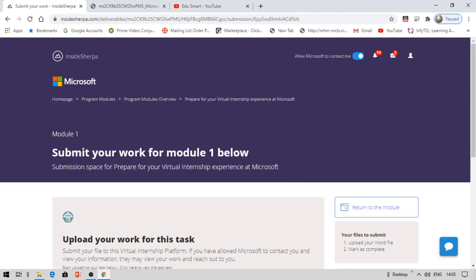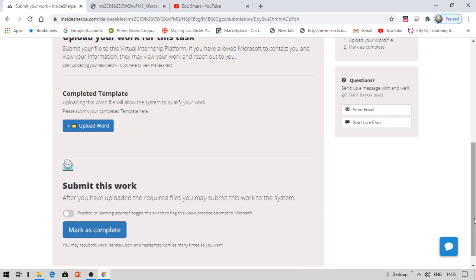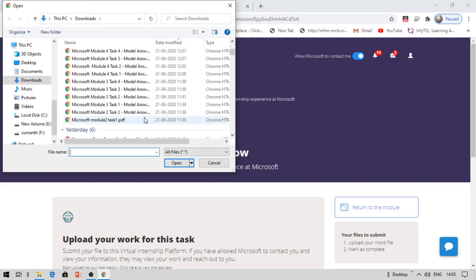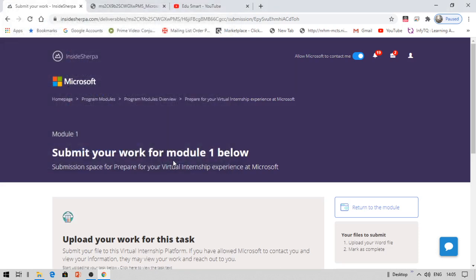So this is module 2 task 1. Here it is, you can see upload word. Here you need to download the links I have provided in my blog. Now see module 2 task 1, open and upload it. Now this will be uploaded onto this. You'll see a message like uploaded success once you have uploaded it.